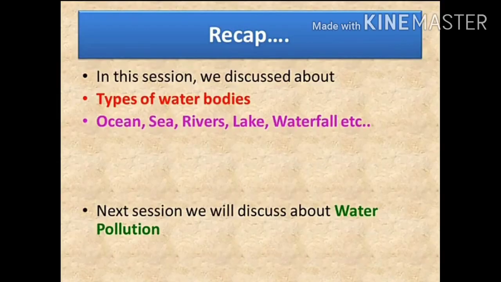Okay, children, before winding up, a small recap of what we learned in this session. In this session, we discussed different types of water bodies. They are ocean, sea, rivers, lake, waterfalls, stream, gulf, bay, lagoon. Next session, we will discuss water pollution.